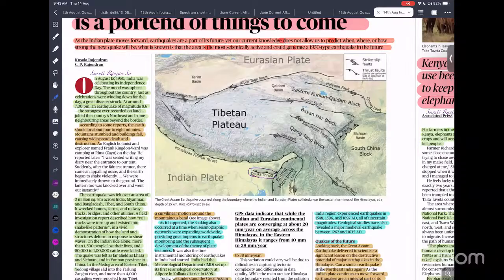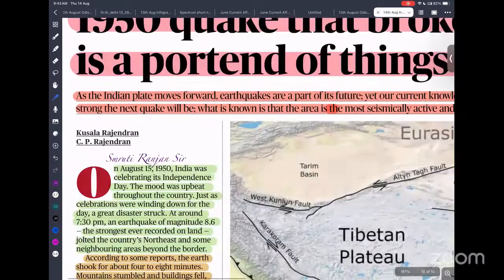Okay. So it is not only about the earthquake. After the earthquake, the hills were damaged, and later they fell on the course of the river. So river blockage happened, and that led to a catastrophic flood in the Brahmaputra river. We have already passed 50 years, and there is a high chance of a high-magnitude earthquake occurring in any part of India. As the Indian plate moves forward, earthquakes are a part of its future.